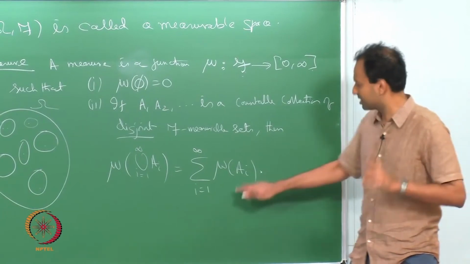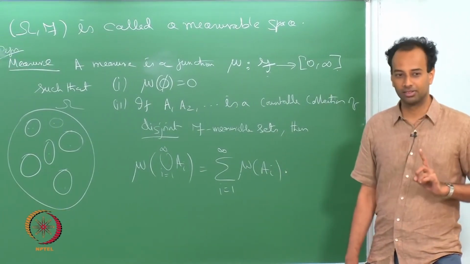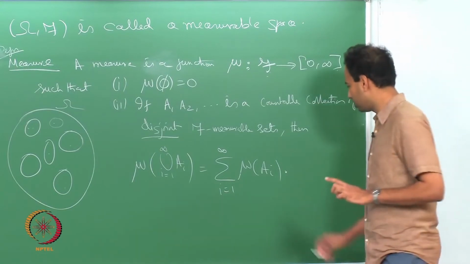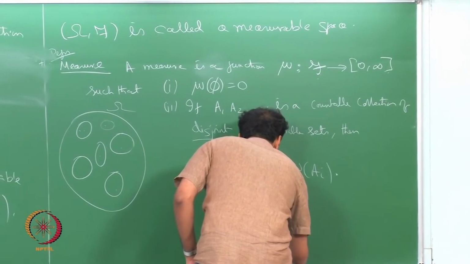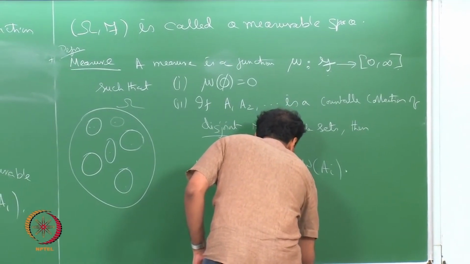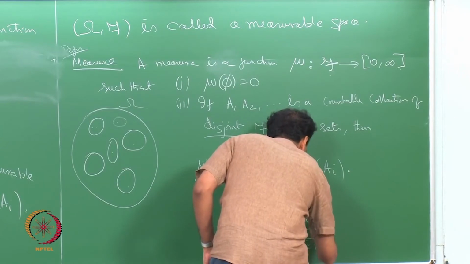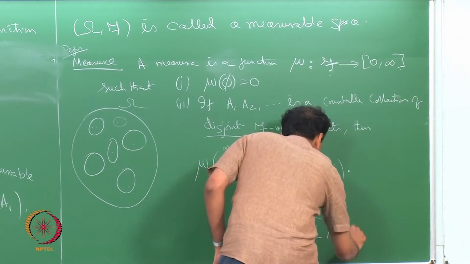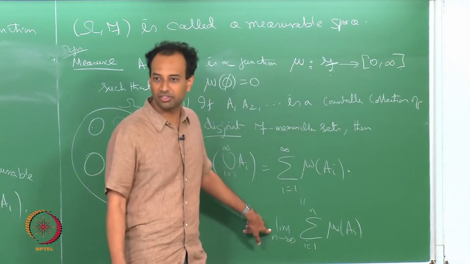Mu of A i is always non negative. So if you really interpret this summation as nothing but the limit n going to infinity of the summation i equals 1 through n of mu of A i, this is the definition of the infinite sum.